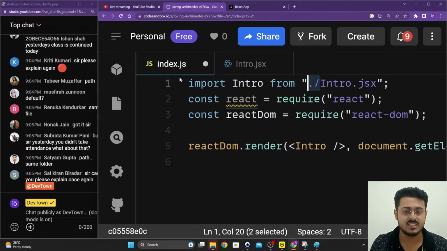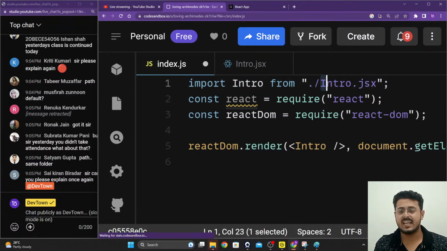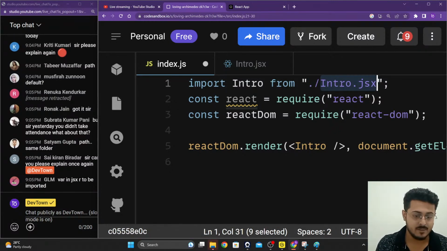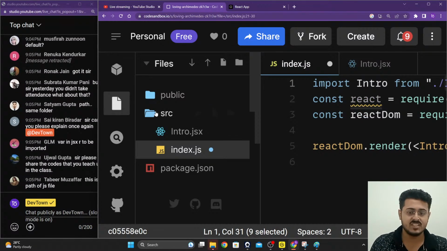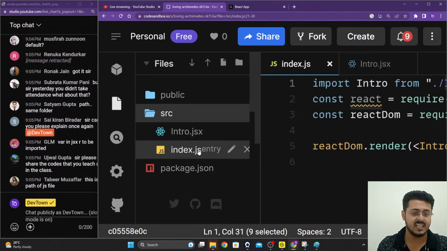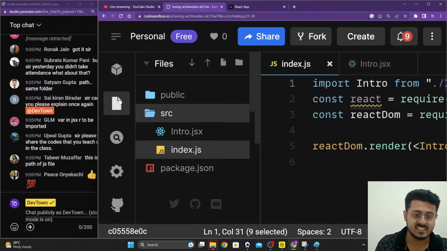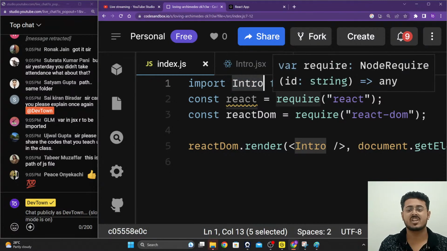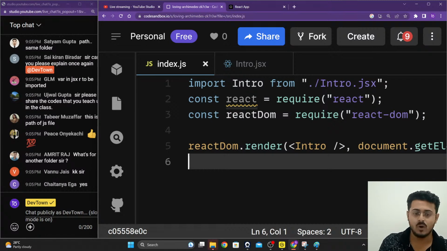This dot slash before the intro.jsx says that inside of the same folder where my index.js file is present, find the file that is called intro.jsx. As you're able to see, the index.js file is present inside the src folder. So in the same folder, find the file called intro.jsx and import the function intro from it. And that is what we are using right over here.